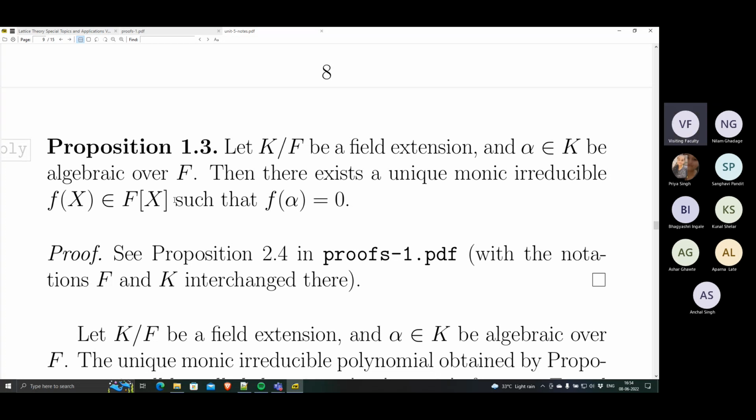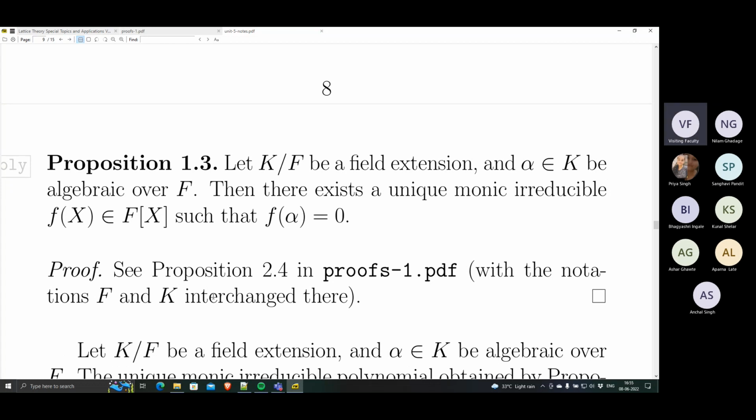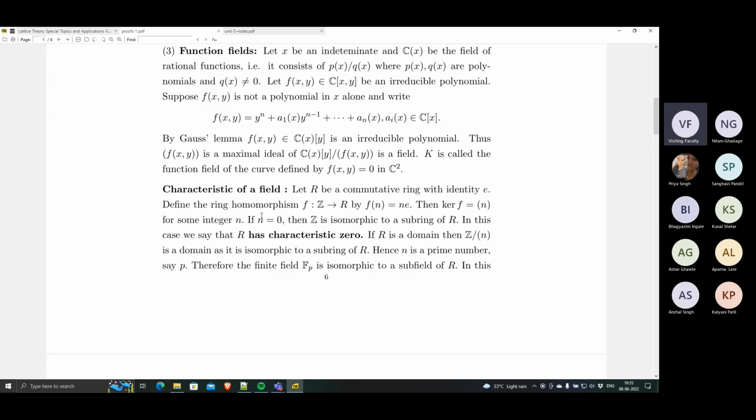So how do you prove that? Let me go to the notes. This proof is already given nicely in those other notes, the file new proofs1.pdf, so I'll take you through the proof there. There is a slight typing problem: F and K have been interchanged. They work with the extension F over K instead of K over F, but that is not a big deal. You can write it in terms of K over F as practice later after this class. This is Proposition 2.4.